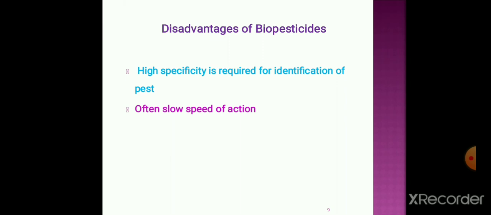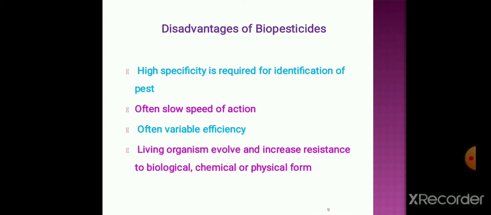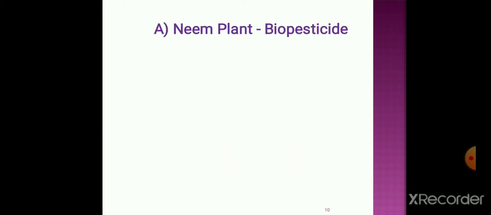And since we are taking it from a living organism, there is often a slow speed of action, that is, it has less efficiency, or variable efficiency. Some of the time that microorganism can be very active, some of the time it can have less activity. And since it is a living organism, it always carries adaptation, and hence these living organisms evolve and increase resistance to biological, chemical or physical forms. These are the disadvantages of biopesticides.